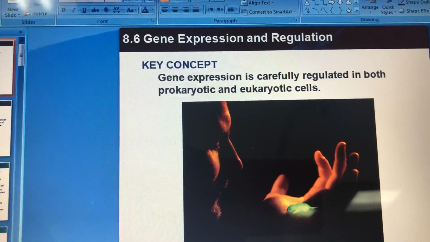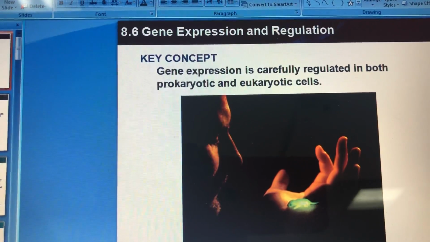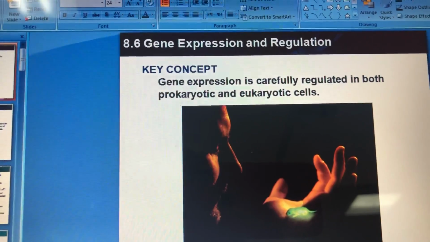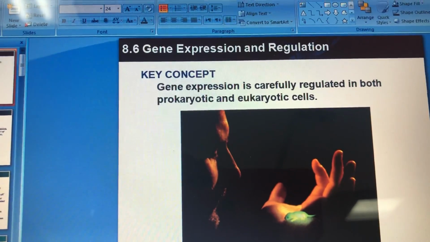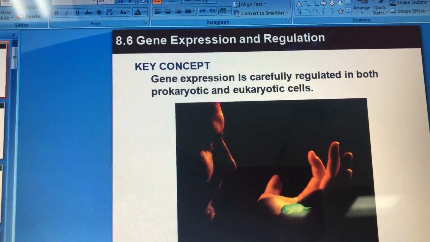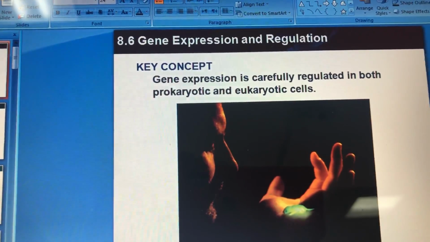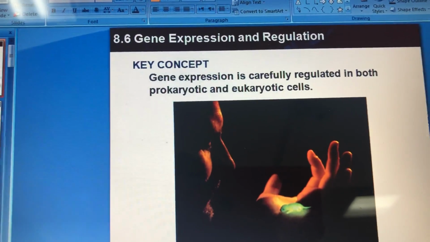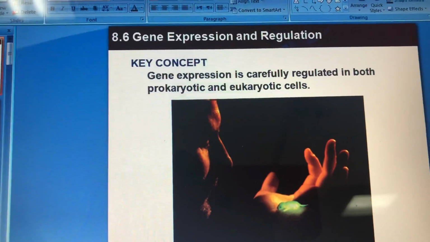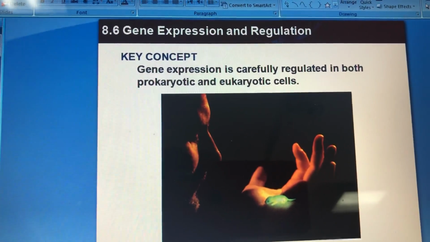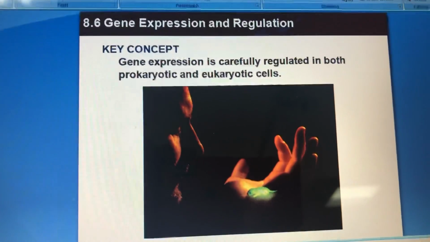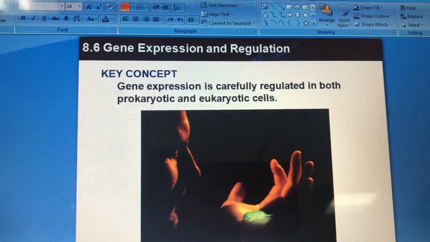transcription and translation. We learned that when a certain gene is transcribed into mRNA, this mRNA takes the message and it will be translated in the cytoplasm to make the certain protein. Now these processes should be regulated or controlled.